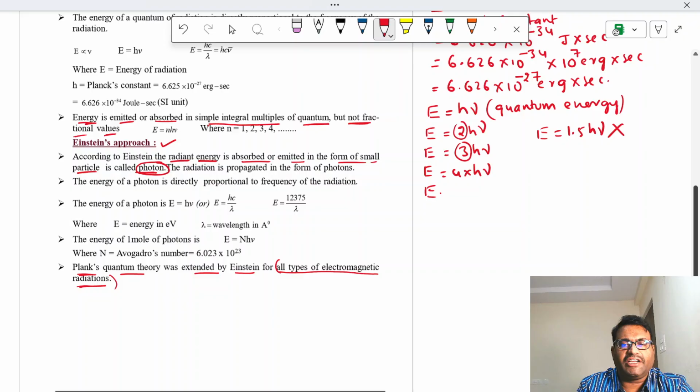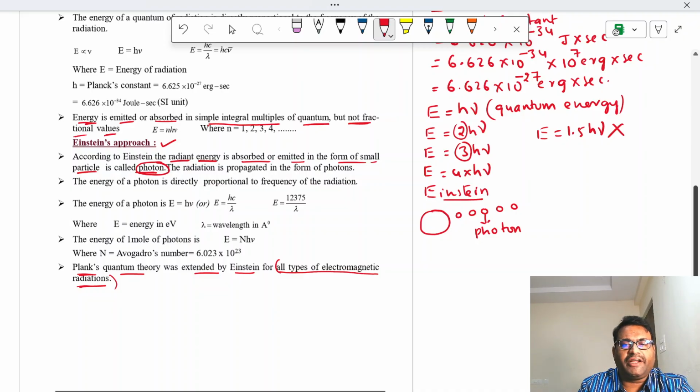What Einstein says, for example, this is a body which is radiating energy in the form of small packets or small particles, and each particle is named as photon. Max Planck did not name it, but here he named it as photon.